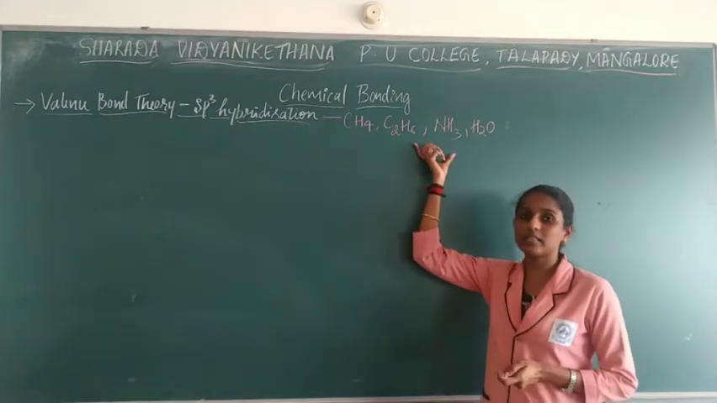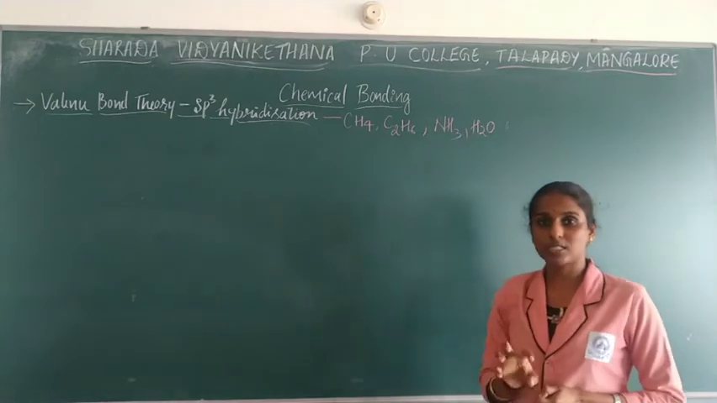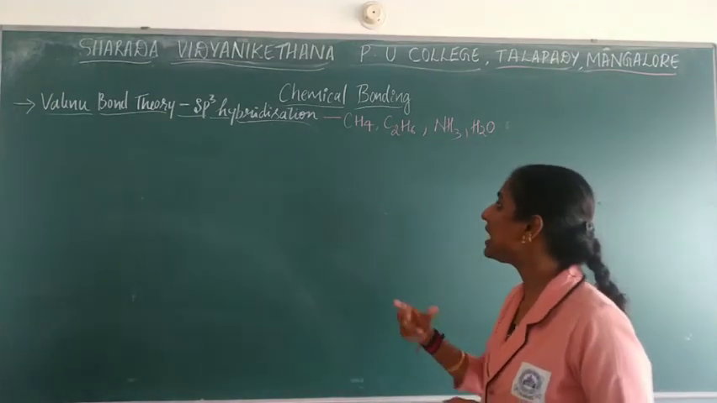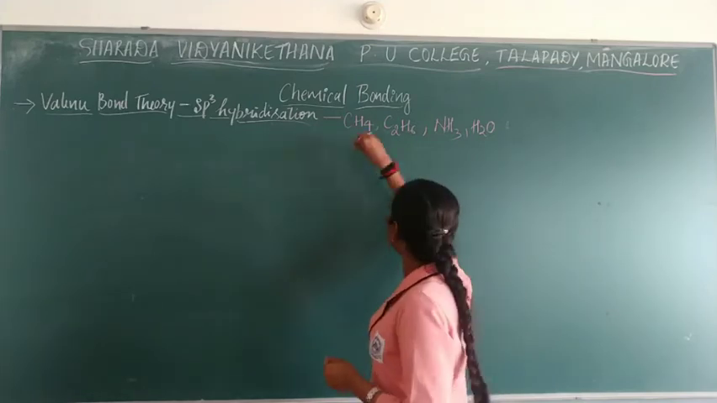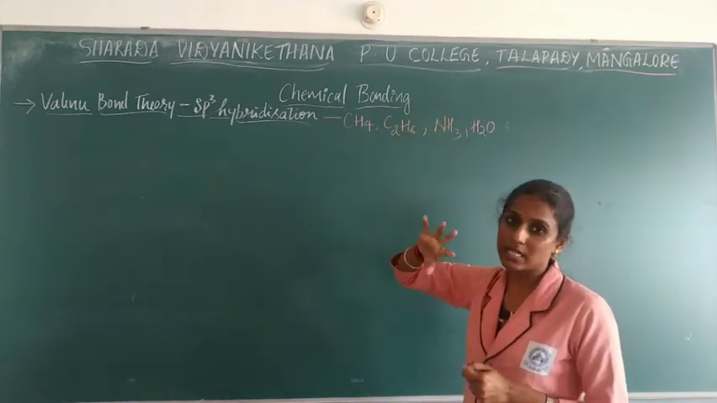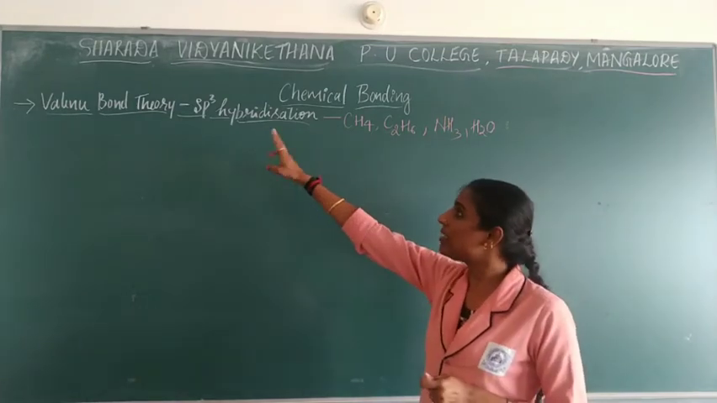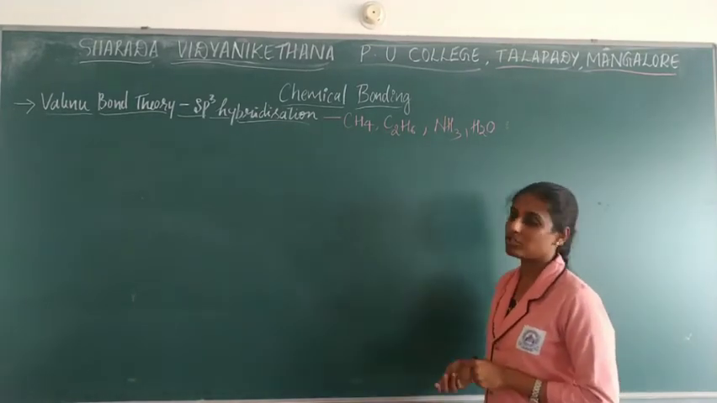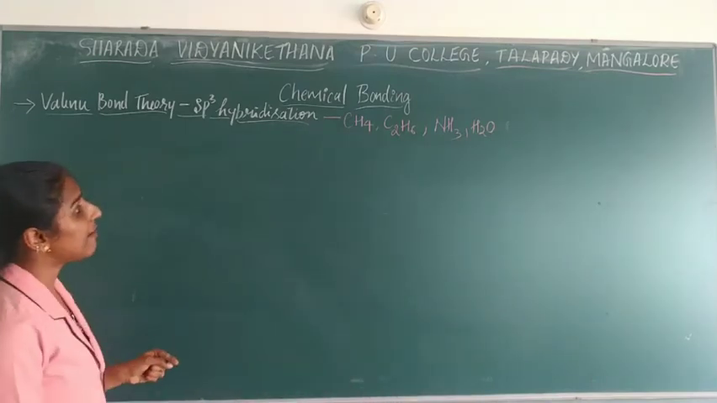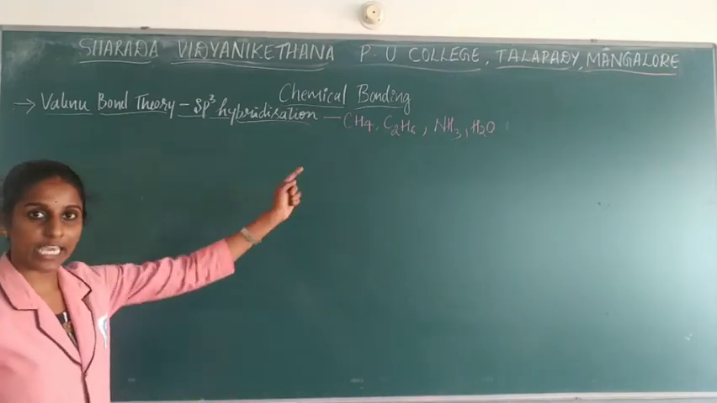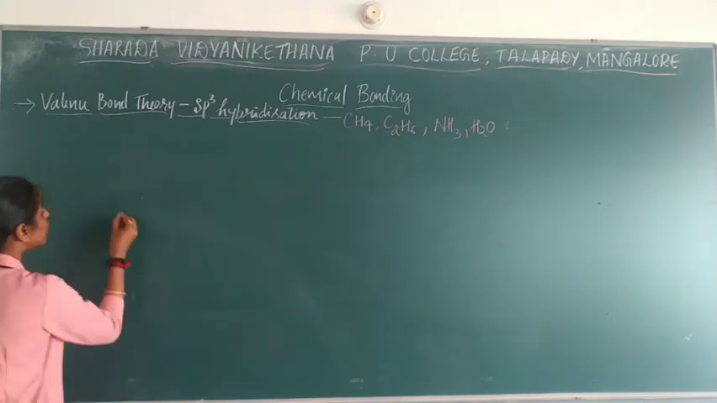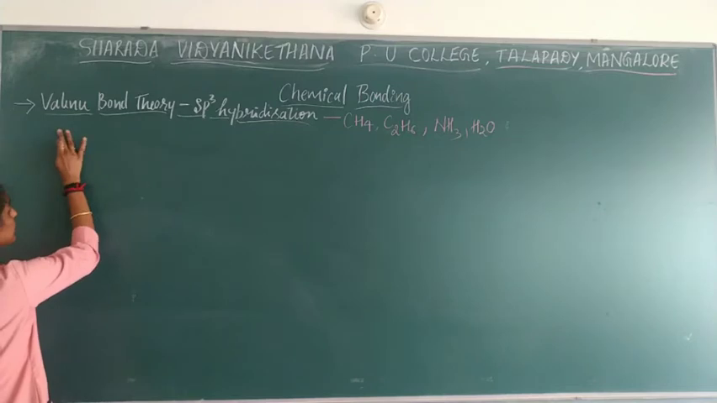Why am I specifying this? Because in the exam they will ask you to write or explain an example which comes under sp3 hybridization, or they will give the molecule and ask which kind of hybridization takes place in it. By then you should remember that it is sp3 hybridization. Methane we have already done, so we will go with ethane. How will you be able to write sp3 hybridization for ethane?